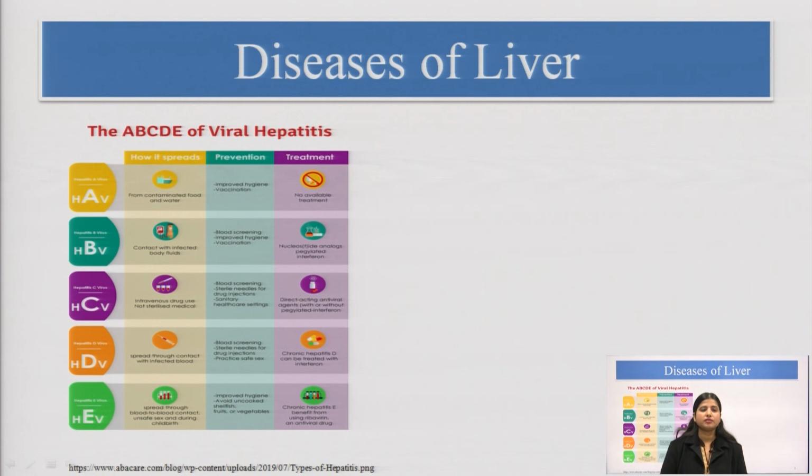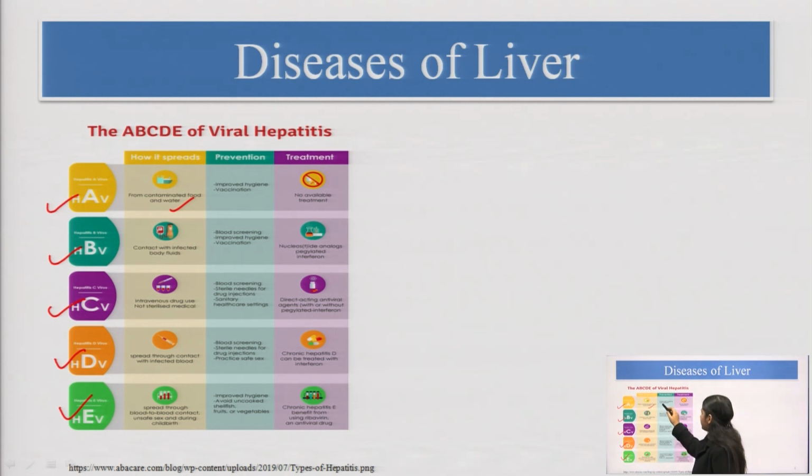Now, this is one diagram which is showing the 5 types of viruses, hepatitis virus A, virus B, virus C, virus D and virus E, how each spreads, and the prevention and the treatment. Hepatitis virus A, the patient gets from contaminated food and water.